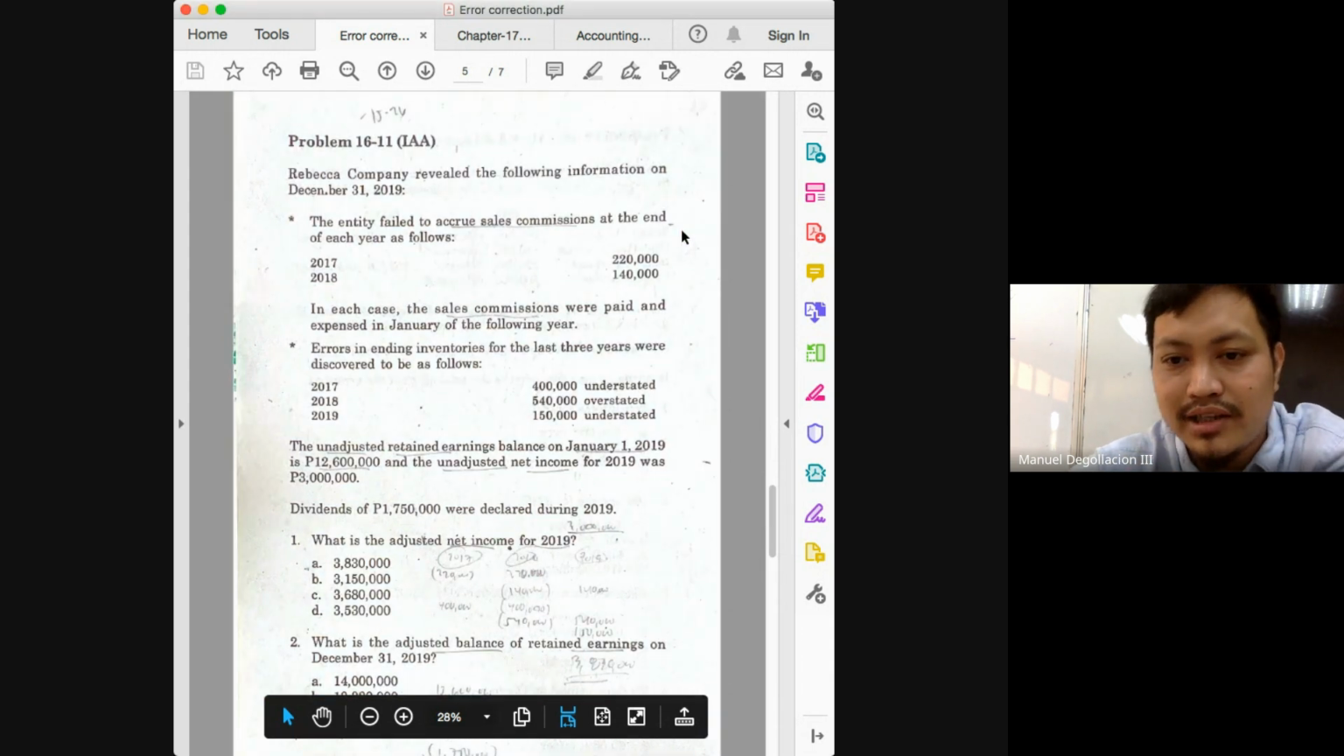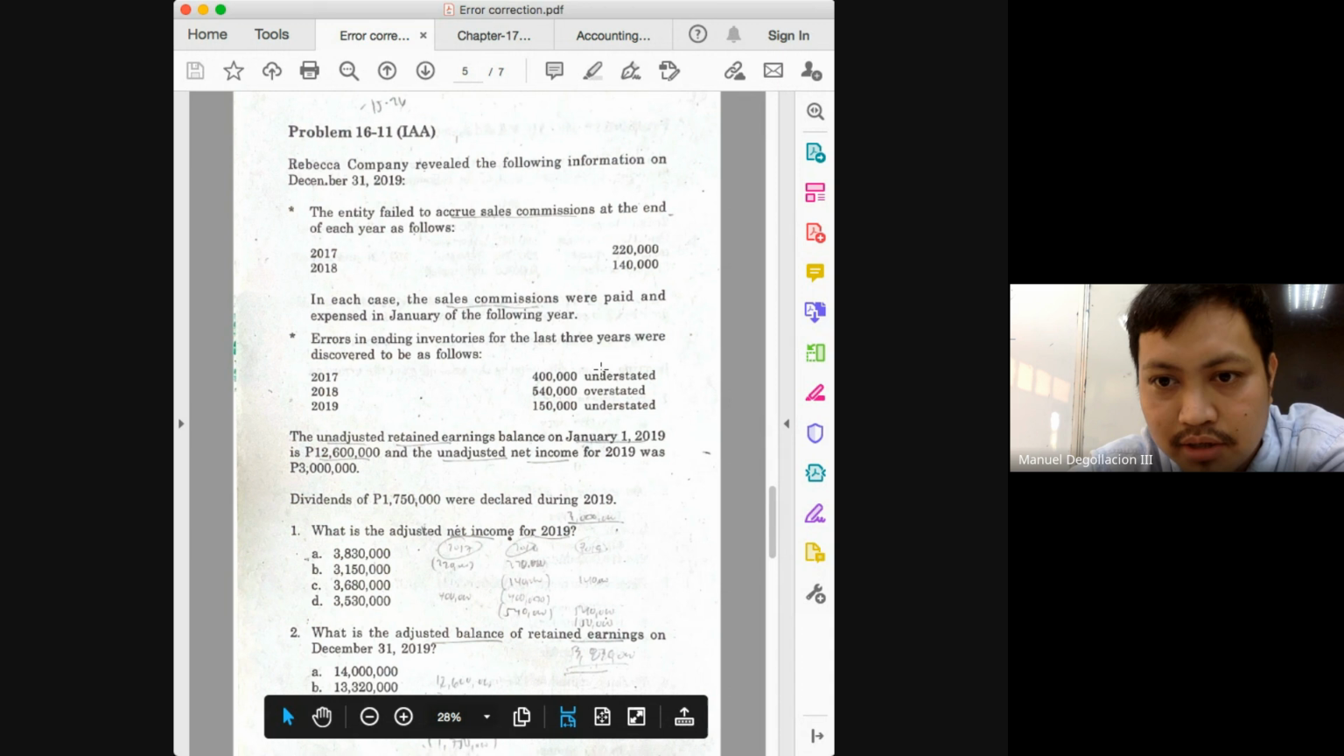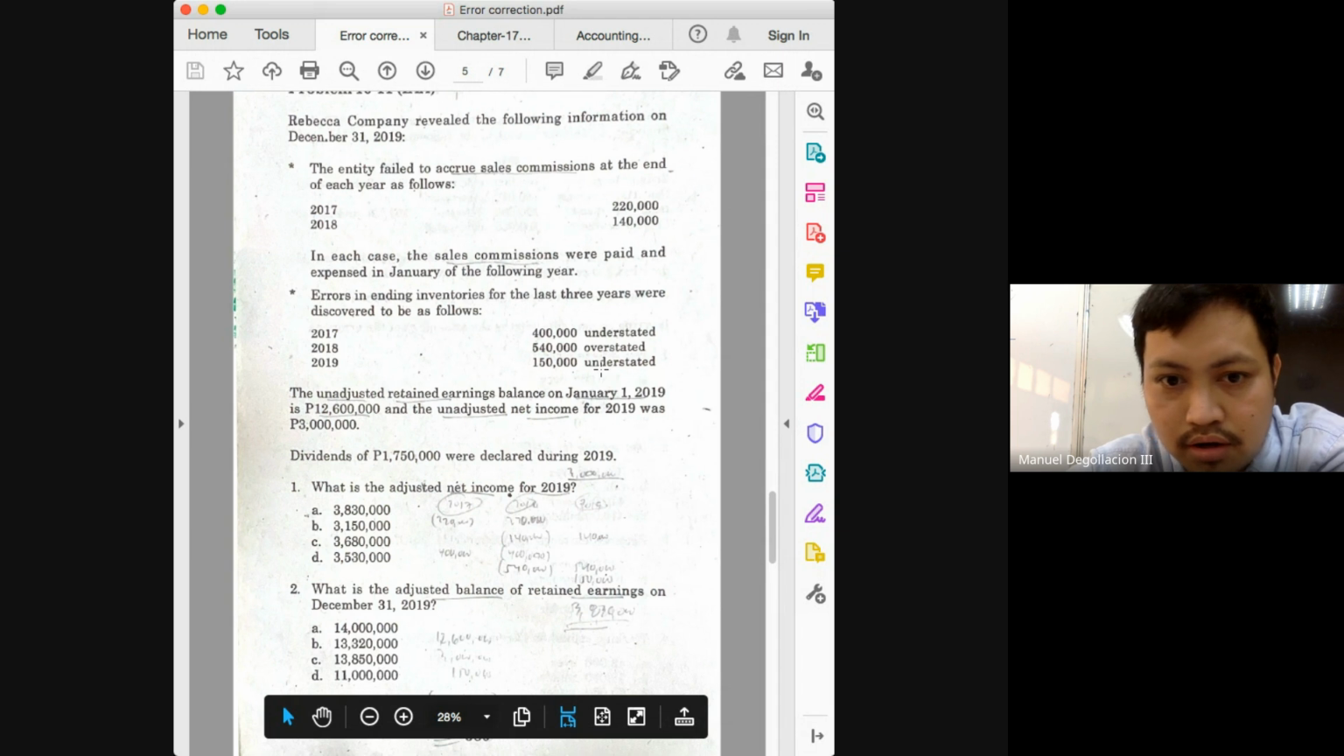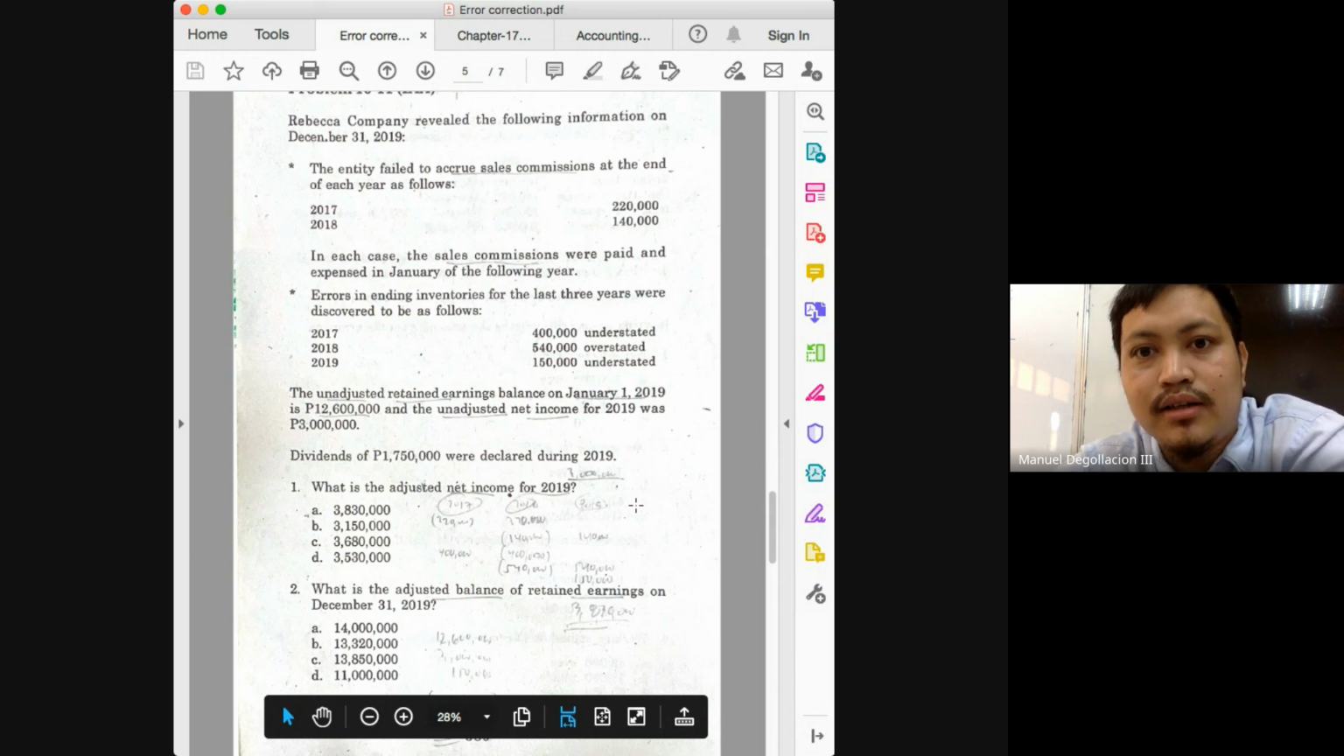Question here is, what is the adjusted net income for 2019? For us to get the adjusted net income, we should expect that we are given the net income in 2019. Does the problem give you the 2019 net income, class? It says here that the adjusted net income is 3 million. Okay, so we focus first on 2019. Our income is 3 million.